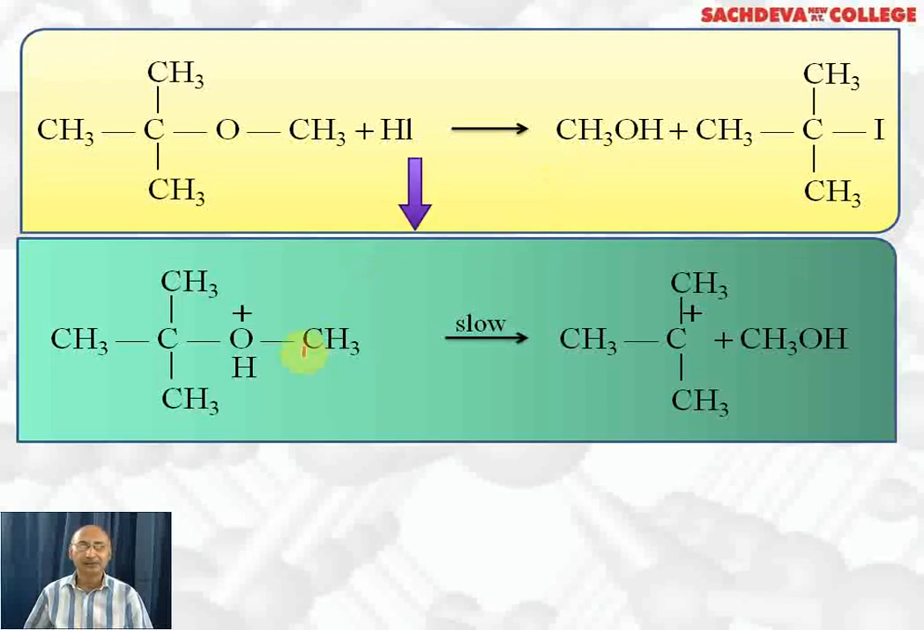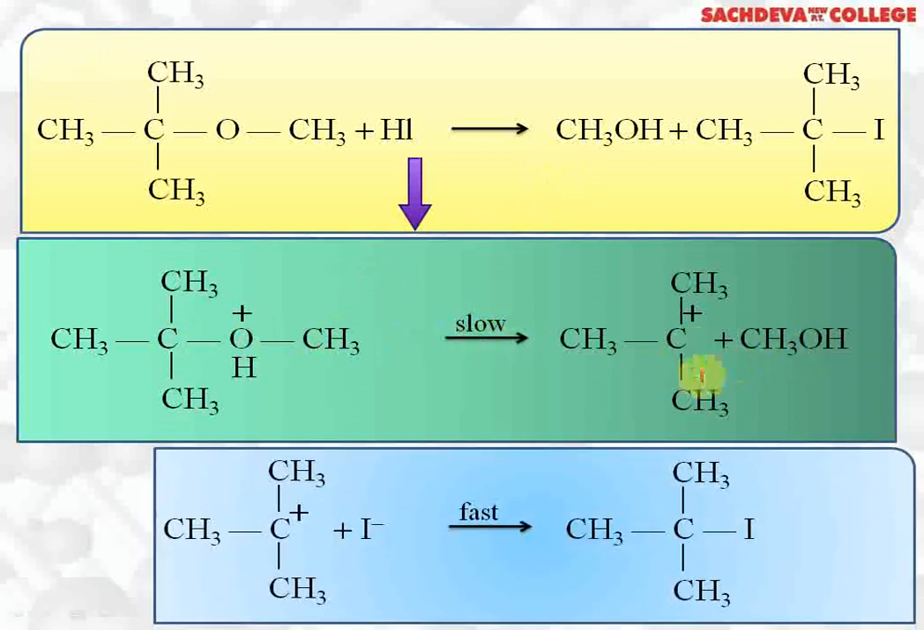Let's take up the mechanism of the reaction. First step, protonation of this ether will take place, which slowly changes to tertiary carbocation plus methyl alcohol is formed. Tertiary carbocation reacts with iodide ion to form tertiary butyl iodide. Methyl alcohol is already formed.